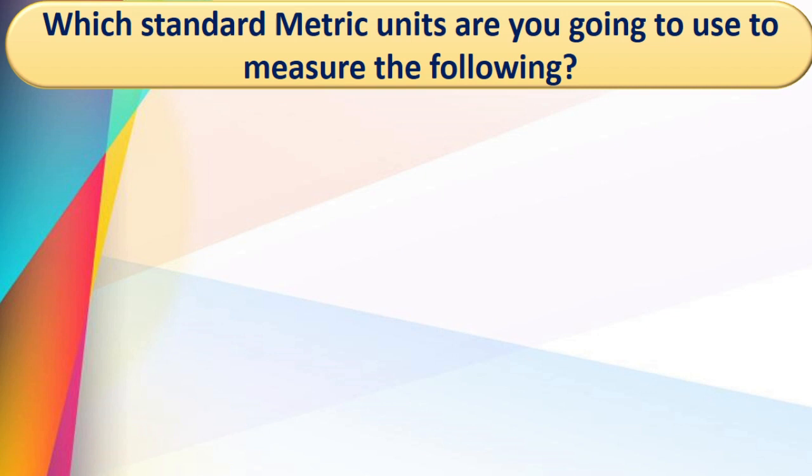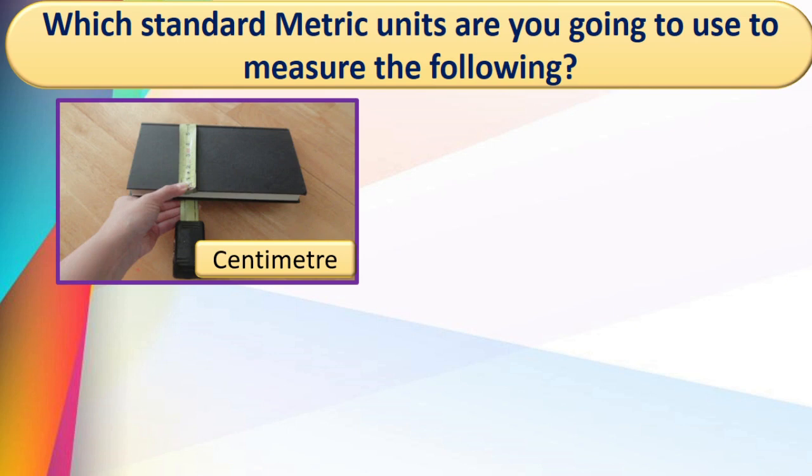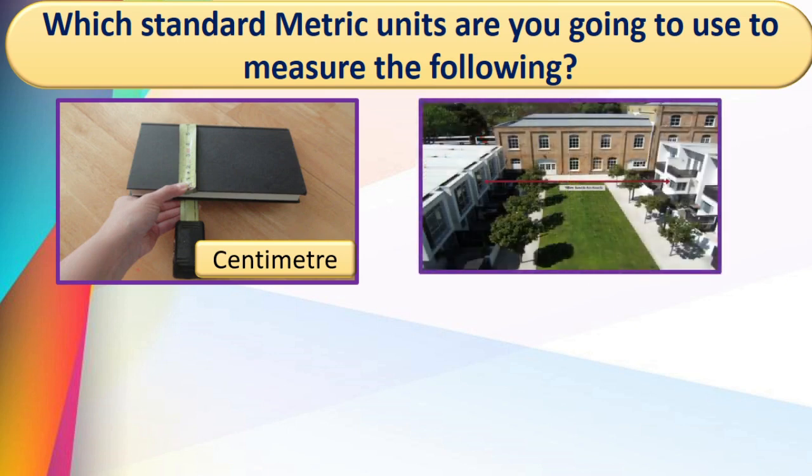Now some more are there. Here you can see the length of the book. You can say width also here. Width of the book. Yes, we use centimeter. Right? Here we want to find out the distance between the two buildings, two opposite buildings.